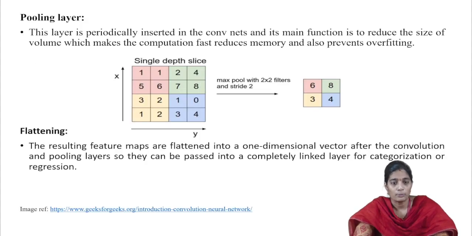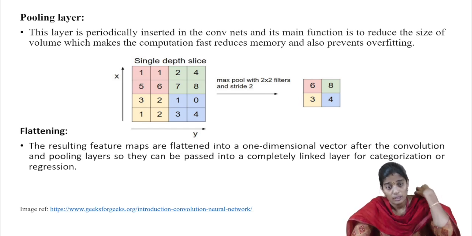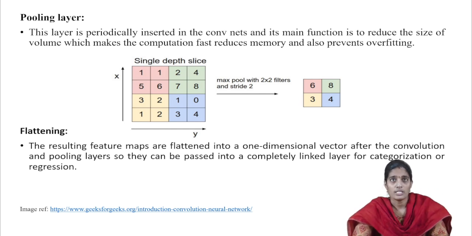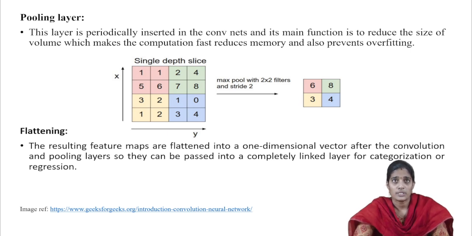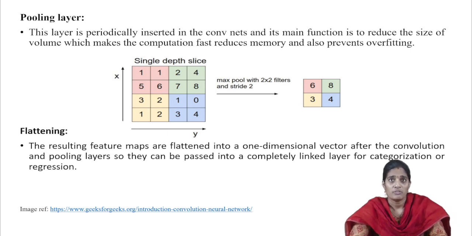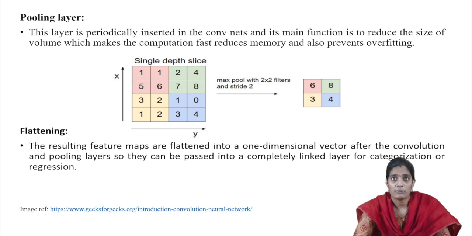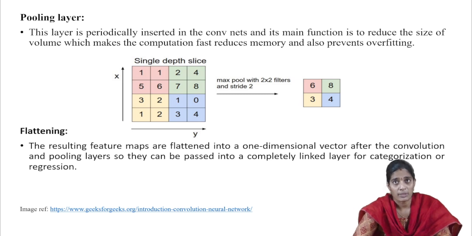Next, coming to the pooling layer, the output of the convolution layer is fed as the input of the pooling layer. This pooling layer reduces the dimensionality of the generated feature maps. So, the main function of this pooling layer is to reduce the size of the volume. When we reduce the size of the volume, automatically computation will be faster and it also reduces the memory.